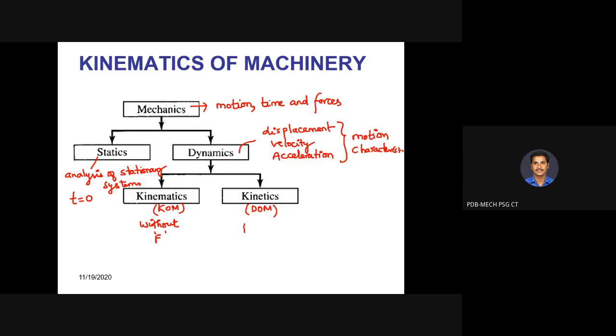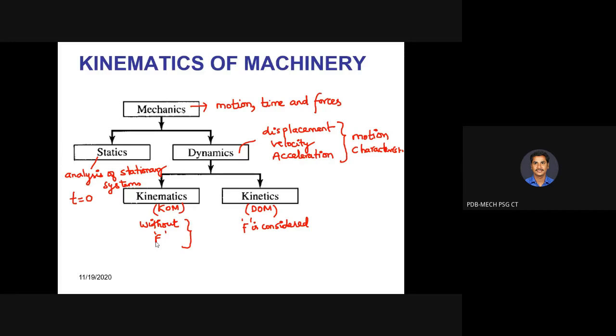So force is considered here. In this semester, we are going to study the kinematics of machinery without considering the forces. We are not going to talk about force at all. Only we are going to concentrate on the motion characteristics. What is the displacement? What is the velocity? What is the acceleration? Likewise, we are going to concentrate.